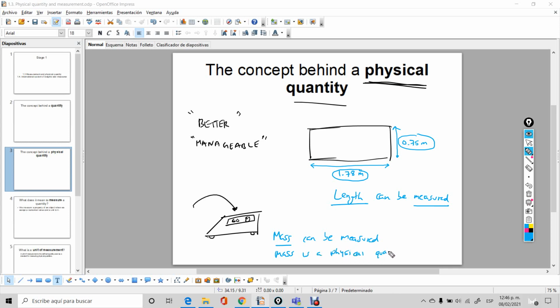Why? Because it's a property of an object that can be either more or less, and it's physical because we can actually measure it. So that's the whole idea, guys, behind a physical quantity. If you have a quantity and you can measure it with an instrument, in this case a ruler to measure length, in this case a scale to measure mass, if you want to measure volume, what do you use?